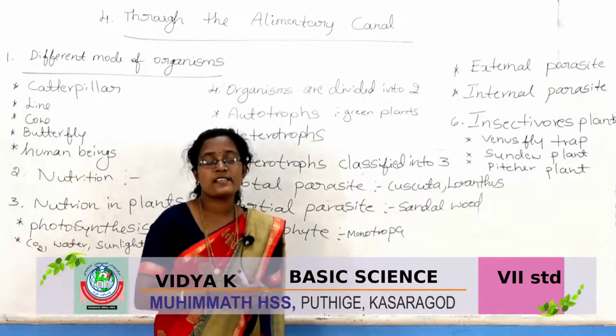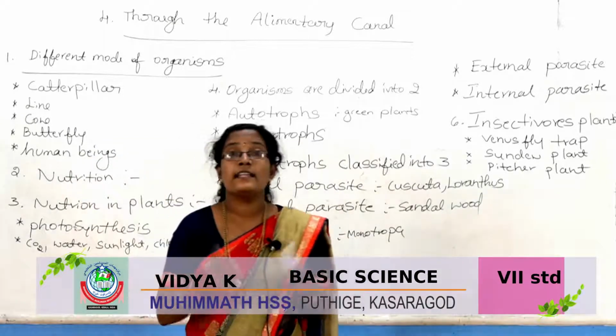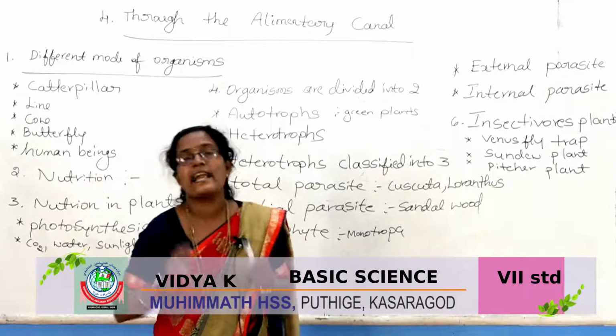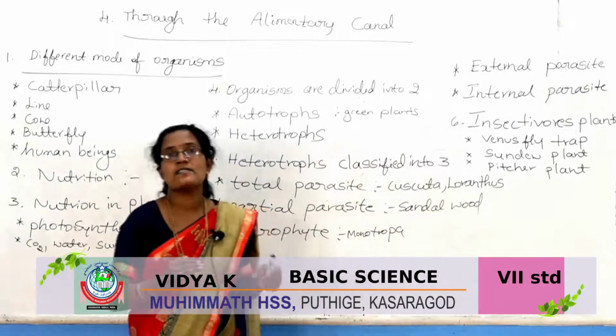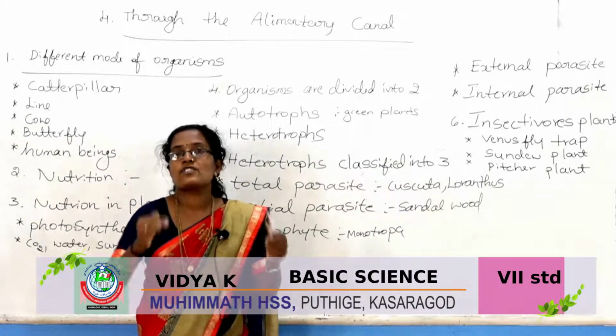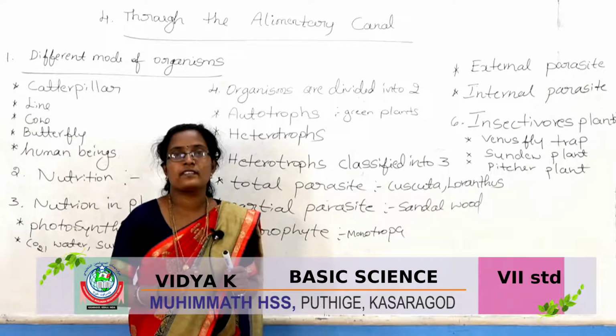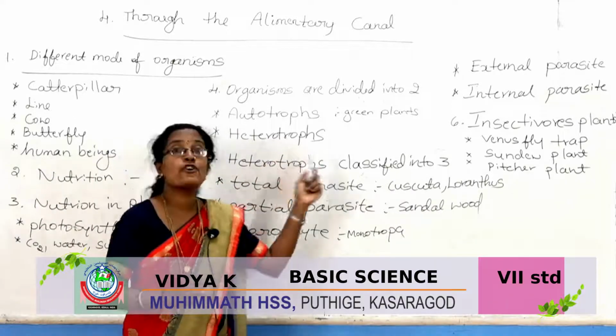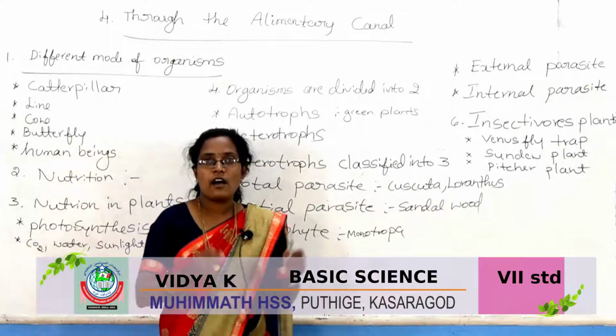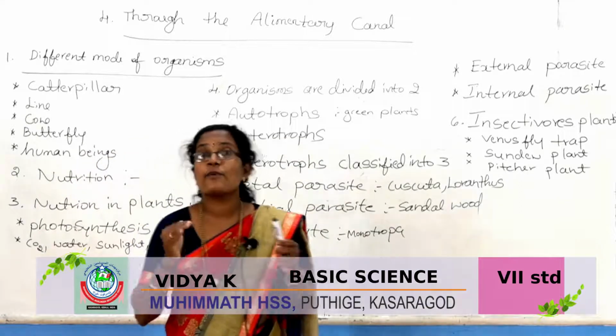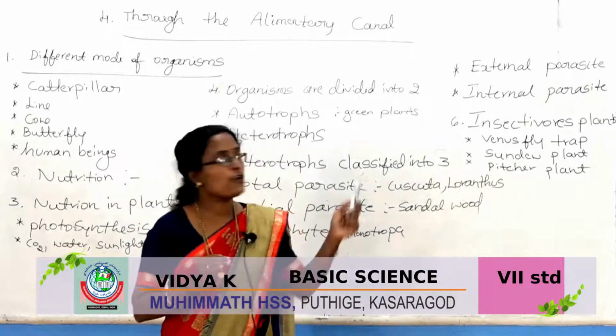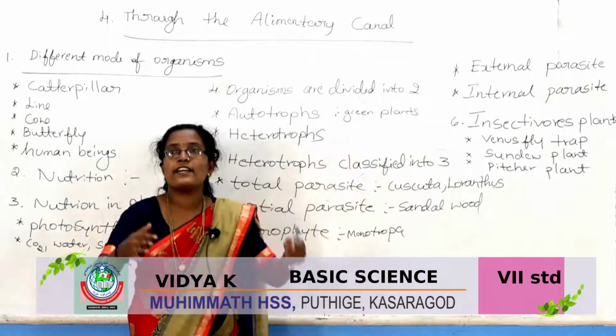Then next, heterotrophs. What are heterotrophs? Organisms which depend on other organisms, like plants, are called heterotrophs. For example, human beings. Human beings and animals depend on others.